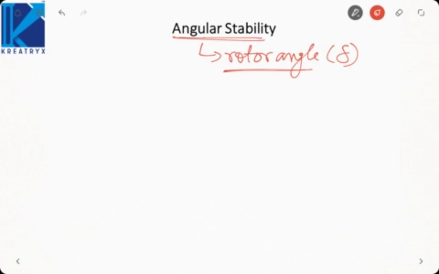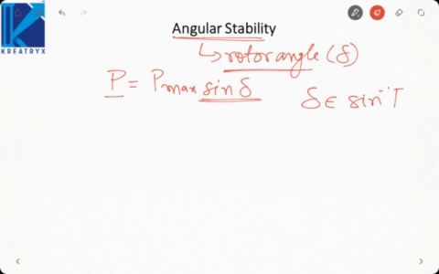Now we know that P is equal to P max sin delta. If you change P suddenly, that will also affect delta, because P is proportional to sin delta. That is, delta is directly proportional to sin inverse P. If you change P suddenly, it will affect delta.